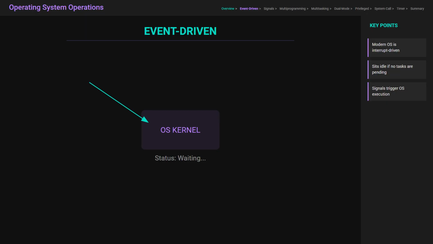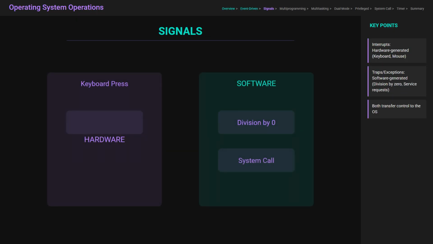To understand how a modern operating system functions, we must first recognize its event-driven nature. Essentially, an operating system is interrupt-driven. If there are no programs to execute, no I/O devices to service, and no users to respond to, the OS will sit quietly and wait. These events are signaled by either an interrupt or a trap. Interrupts are hardware-generated signals, such as a keyboard press. In contrast, traps, or exceptions, are software-generated interrupts caused by an error like division by zero, or a specific request from a user program for an OS service.